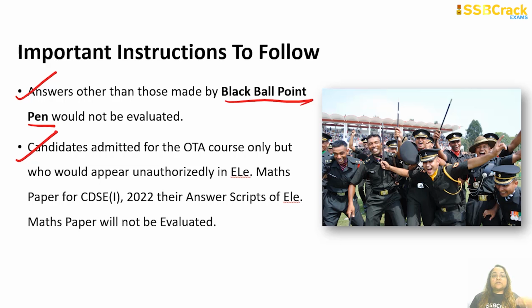If you think that by sitting in the elementary mathematics paper you would get into IMA, INA, AFA, it will not be corrected. Okay, it will be corrected only according to the preference which is marked in the admit card. So if your admit card says that your preference is IMA, INA or AFA, you have to sit for the elementary maths paper. But if it is only saying OTA, then you have to sit for two papers, that is English and general knowledge only. You cannot go and sit for elementary maths.